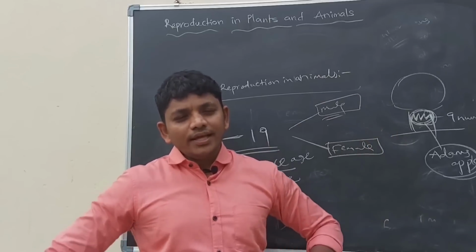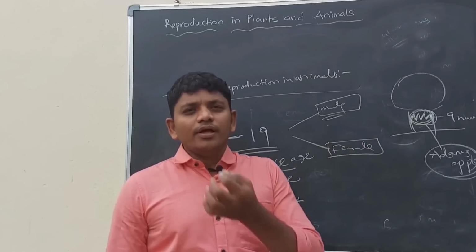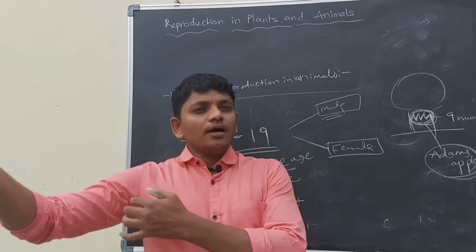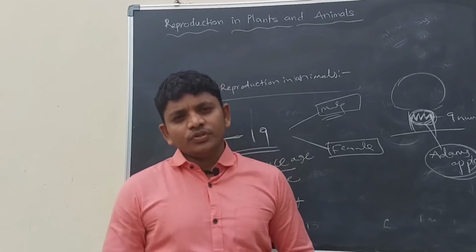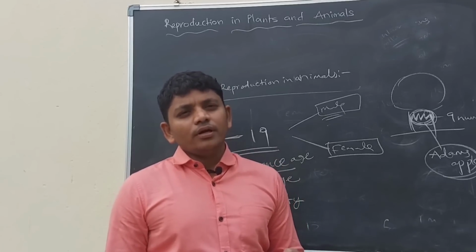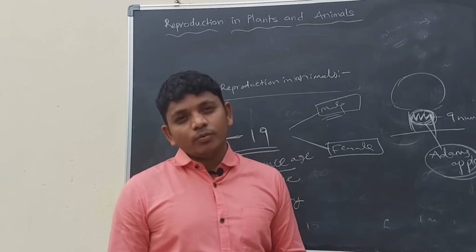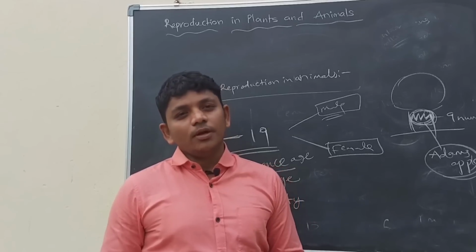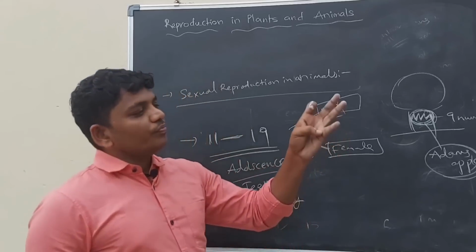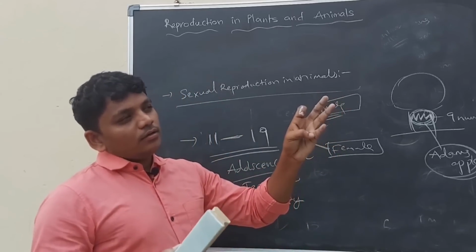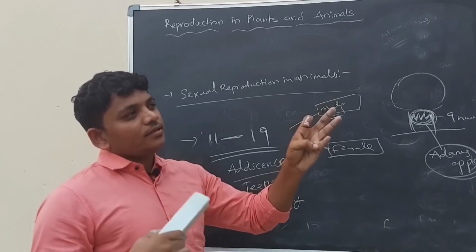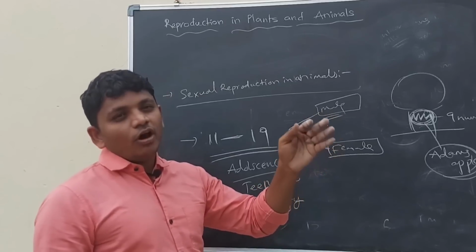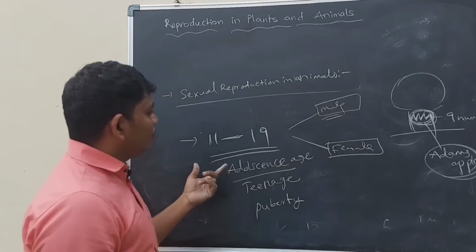After that, the mustache and beard will develop, and hair also comes under the armpits. This is an important point of the secondary sexual characters of boys. The hair under the armpits is a secondary sexual character of males or boys. So hair on the face, hair under the armpits, development of the Adam's apple, and a harsh voice. So these are the changes of teenage boys.